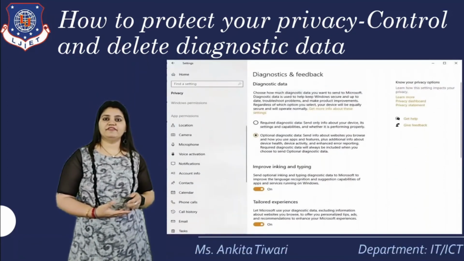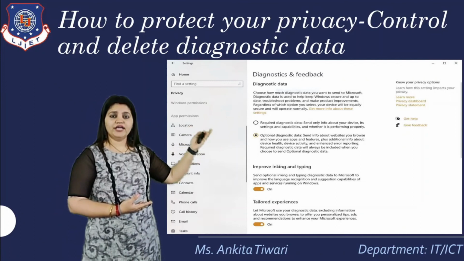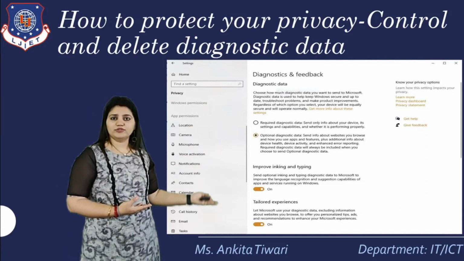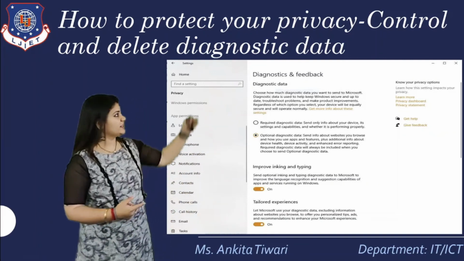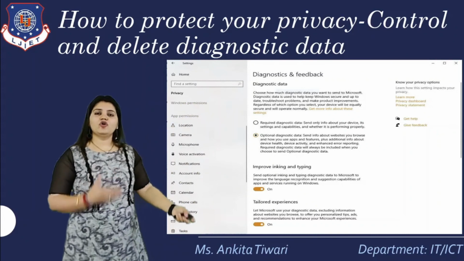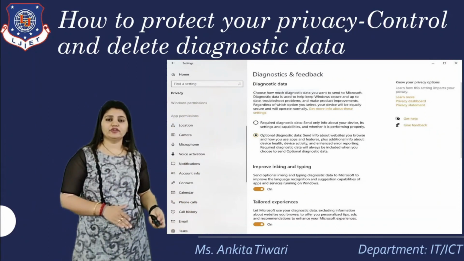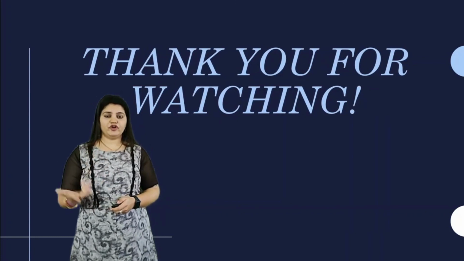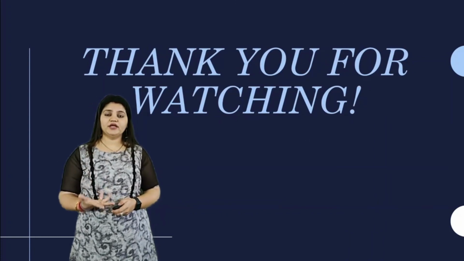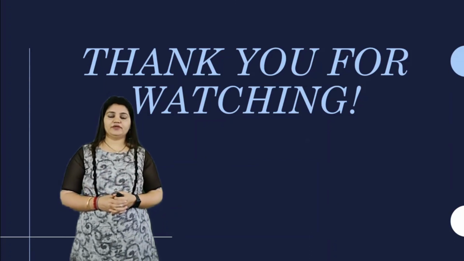With respect to that we have an example of your diagnostics and feedback. You can have a look at it, and you can turn the different options on and off. These are the different options given in the diagnostics and feedback section of the settings itself. So we need to have control over it. This is already there in your OS. These are the things the OS privacy gives you for your benefit, for the privacy you need in the operating system, and also for the tracking part.